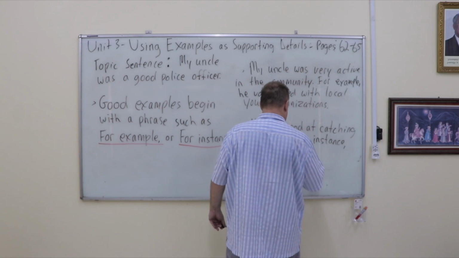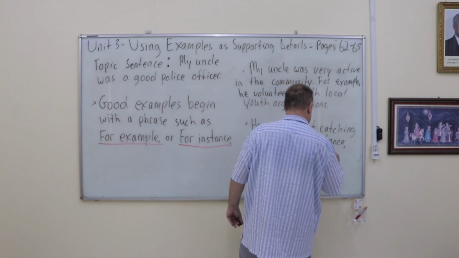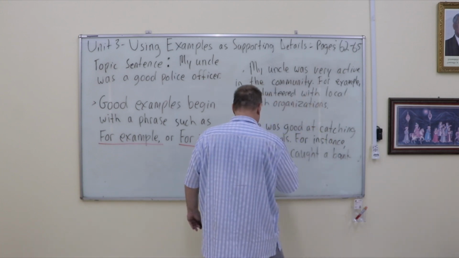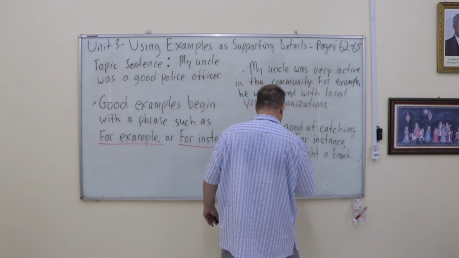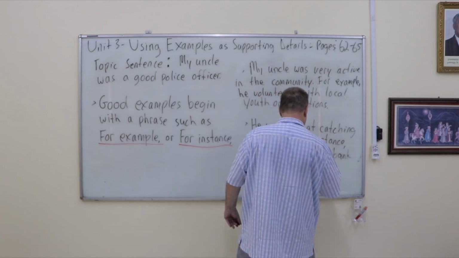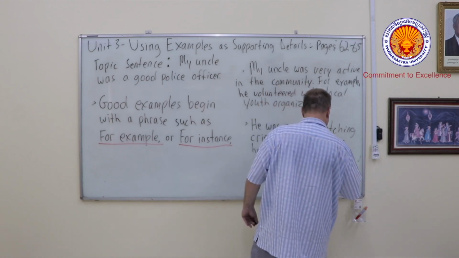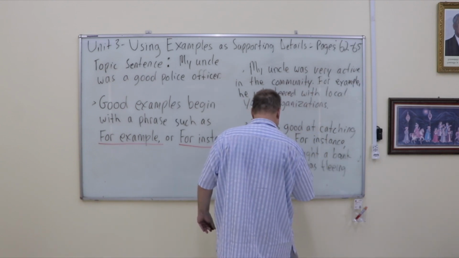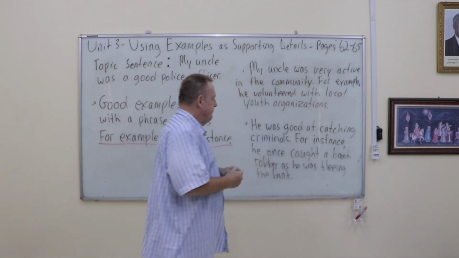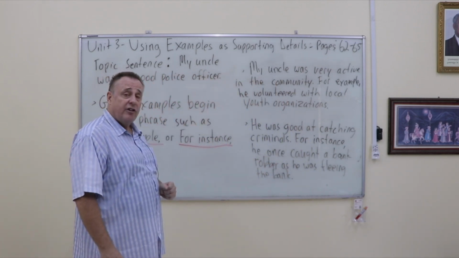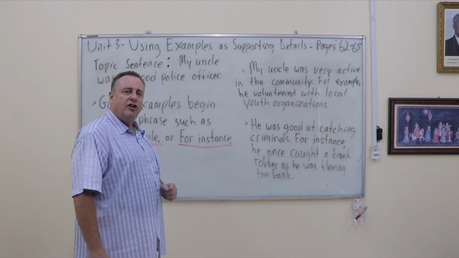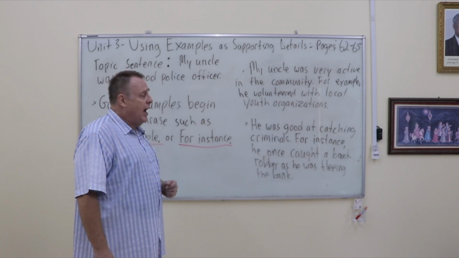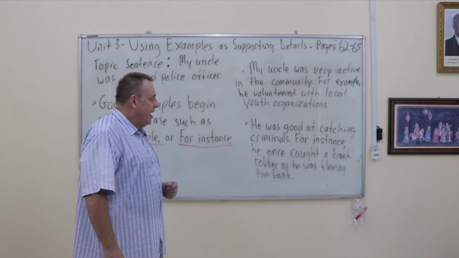He once caught... Okay, so again, the supporting sentence, he was good at catching criminals. So we could say, for instance, he once caught a bank robber as he was fleeing the bank.